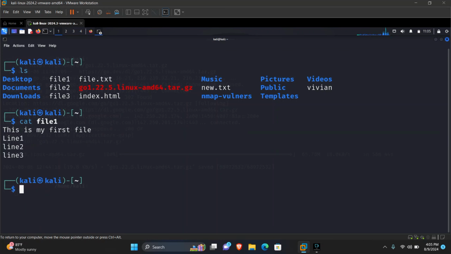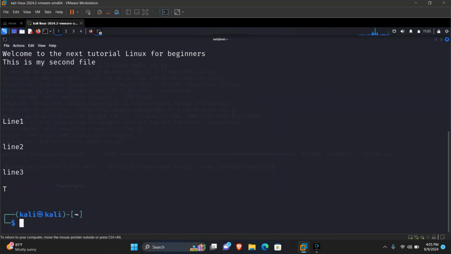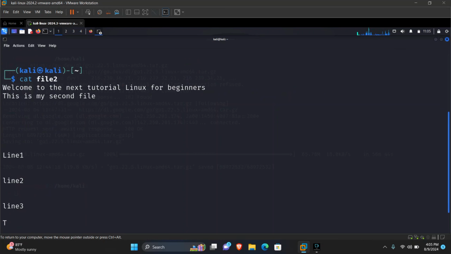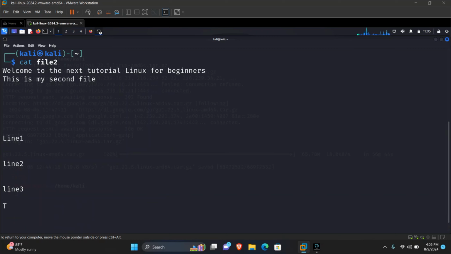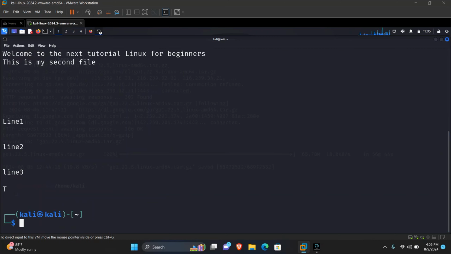Let's view what is inside file 2. Cat file 2. Enter. This is the content that is inside file 2. So the cat command will print out the contents inside file 2. Let's clear our terminal.